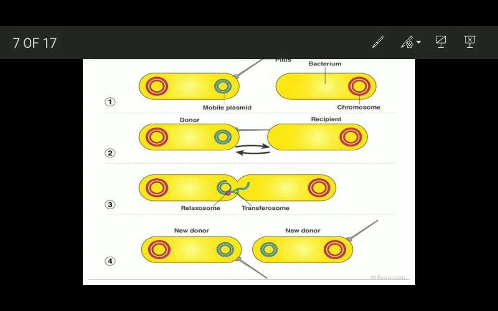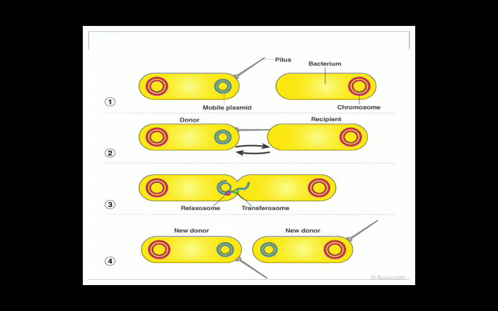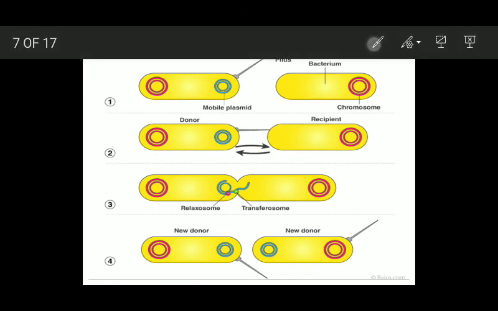See here, this is the diagrammatic representation of the process of conjugation that happens in bacteria. Here this is the main DNA, or you can say nucleoid, and this is the mobile plasmid which exists in the cytoplasm independently of the normal DNA. This is the donor cell and this is the recipient cell. This recipient cell does not contain the F factor, and because of the absence of the F factor you can say it is F negative, and this is F positive.